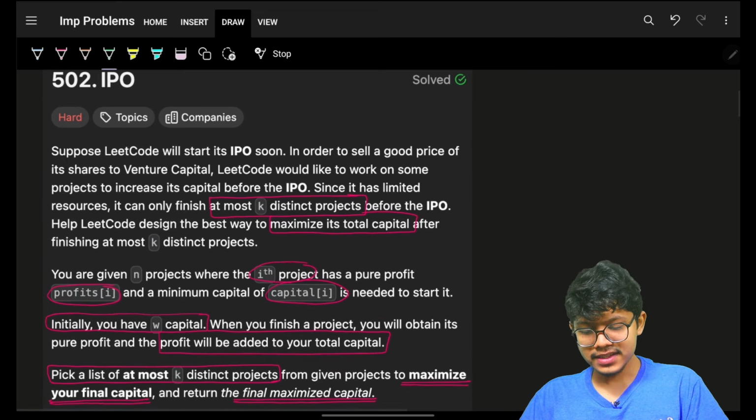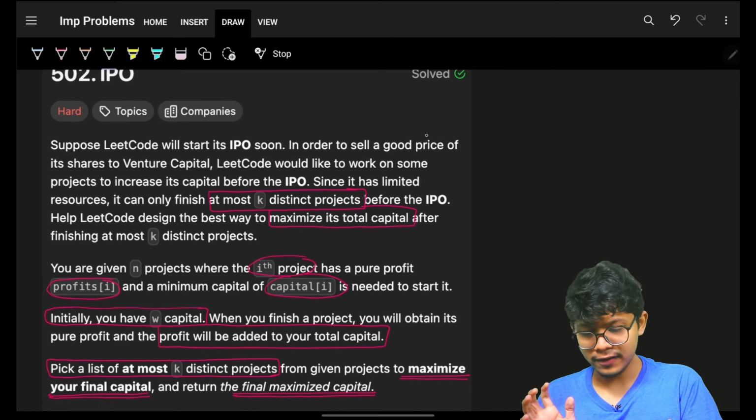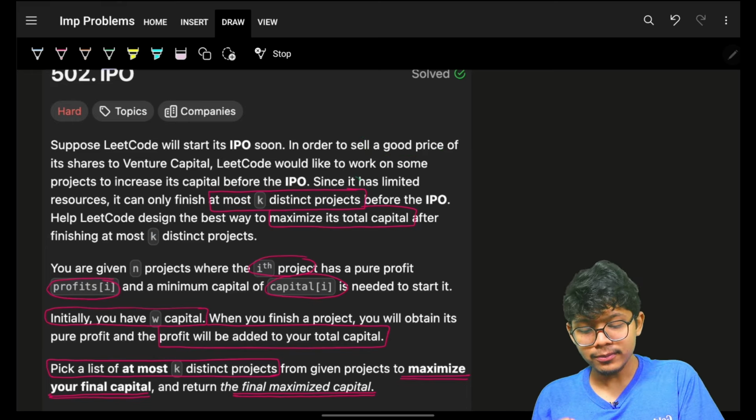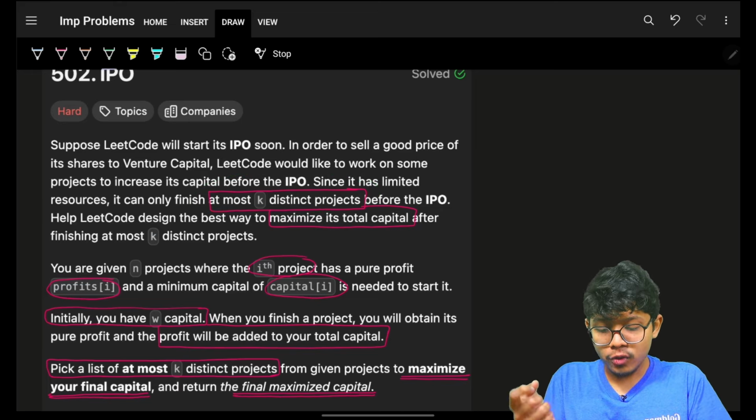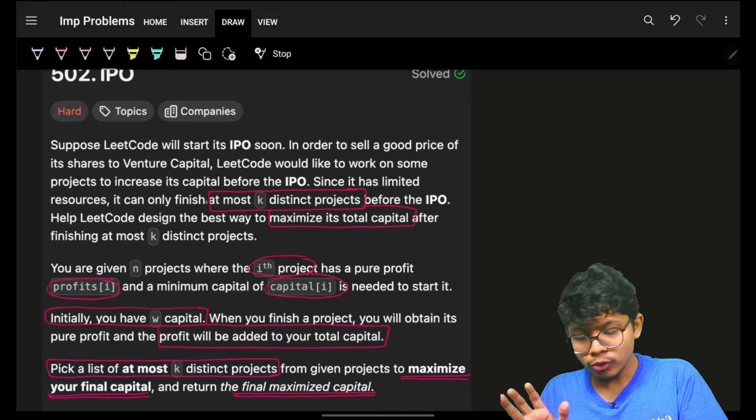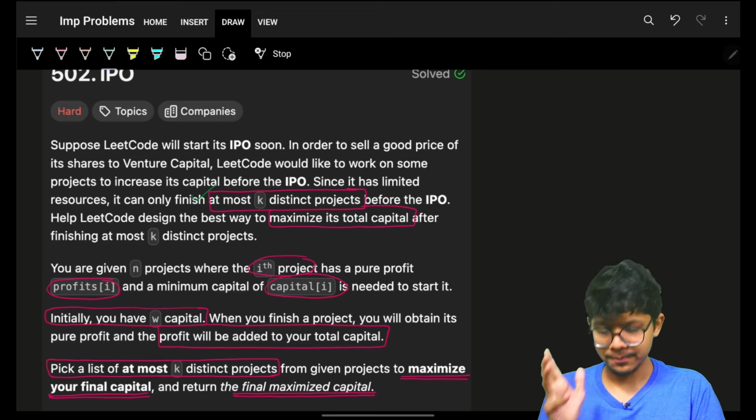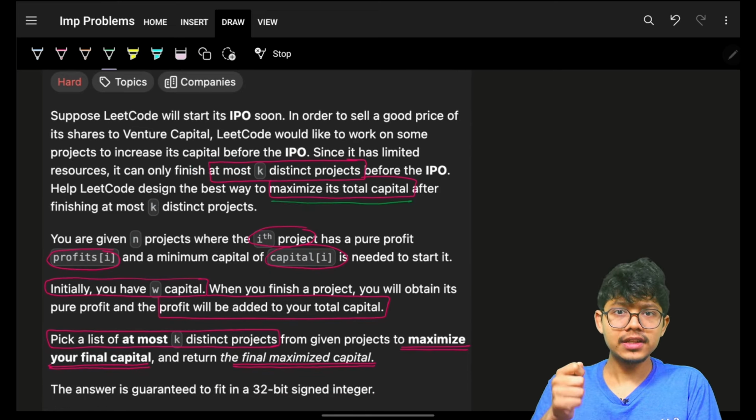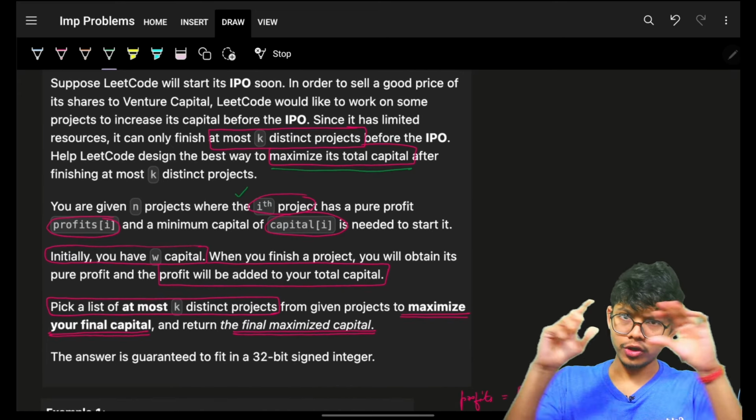It simply says that LeetCode is about to start their IPO and they have to sell some shares at good prices. They have at most K distinct projects before the IPO, which means they can finish at most K distinct projects, and for those projects they will get some profit. So you have to maximize the capital. Capital is what you gain by profit. Ultimately, you will have some projects.